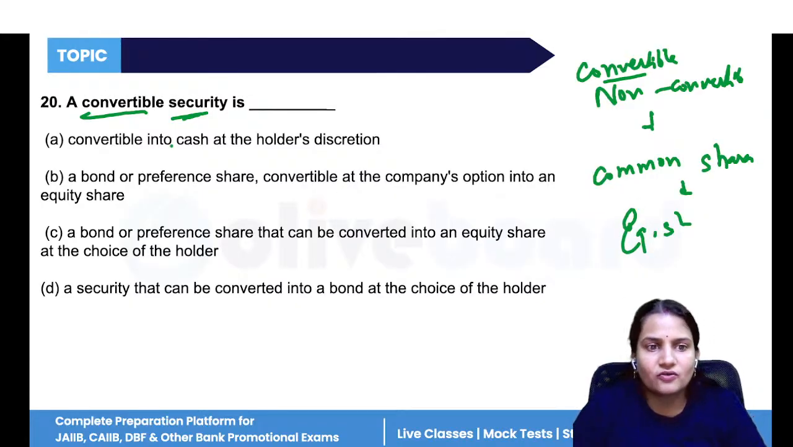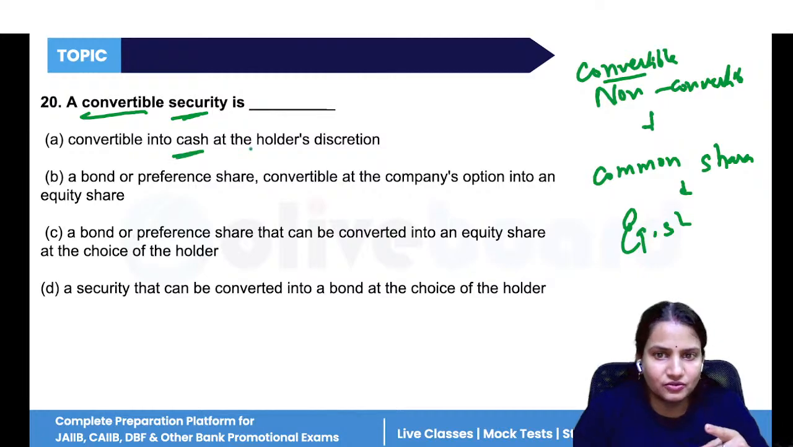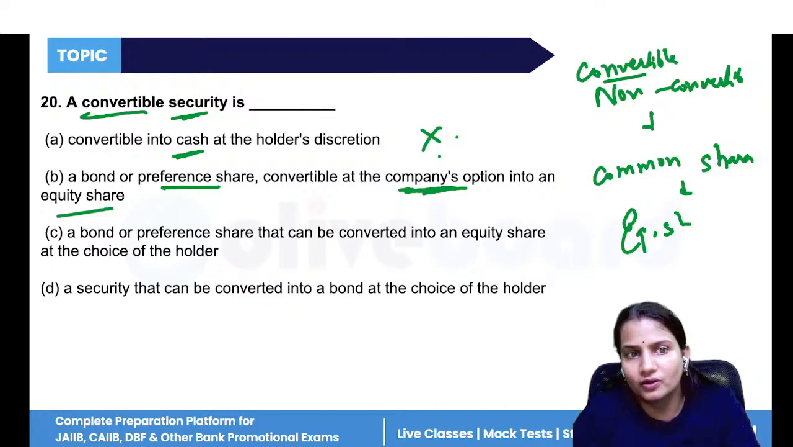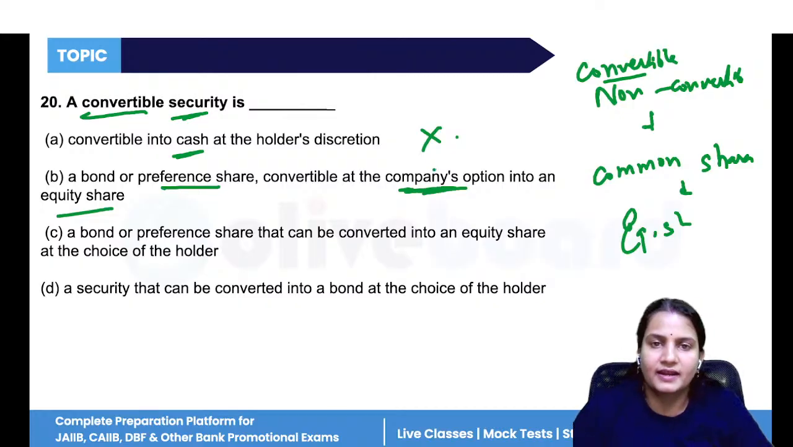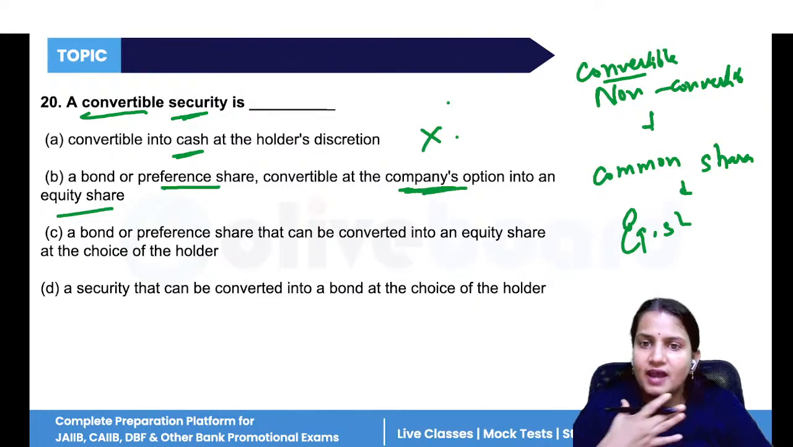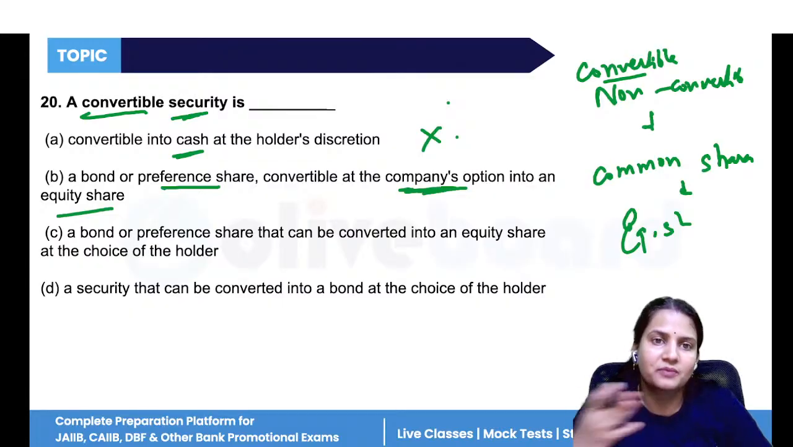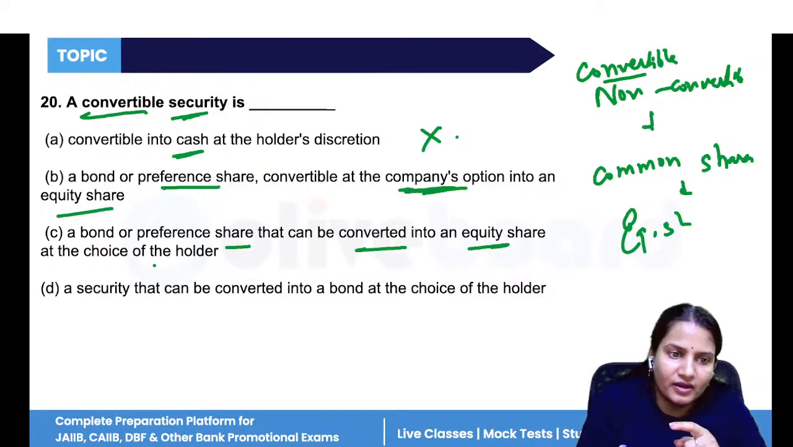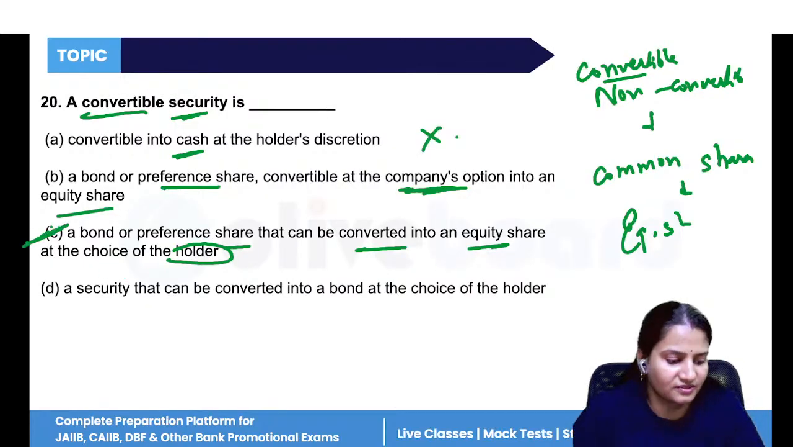So what is a convertible security? Convertible into cash? No. A bond or preference shares convertible at the company's option into equity? No, not at the company's option. This entirely depends upon the holder of that convertible security. Like I'm having a convertible bond, so I have the option that I can convert my bond into common shares of the company. So a bond or preference shares that can be converted into equity shares at the choice of the holder. So option C is the correct answer.